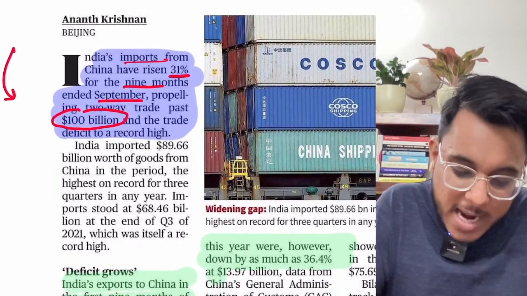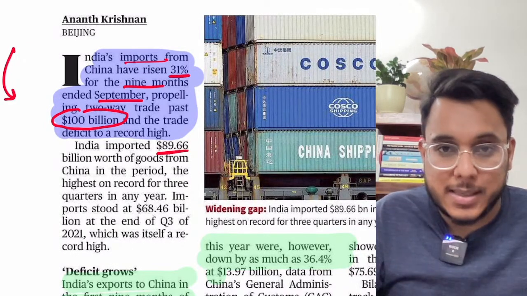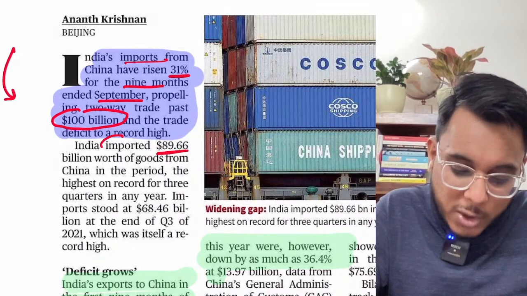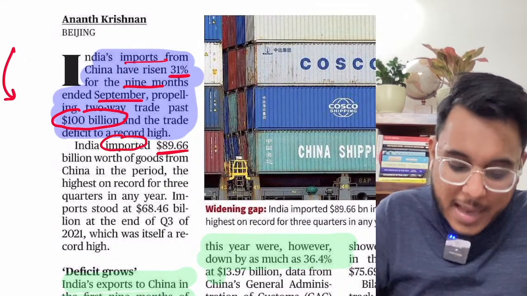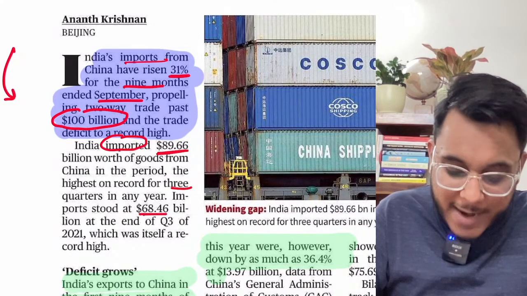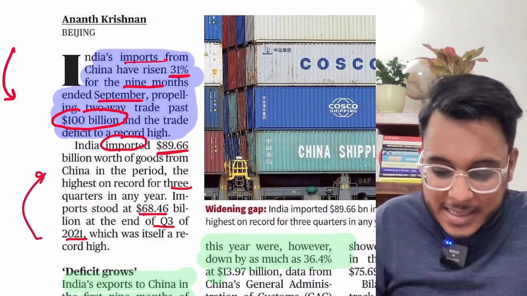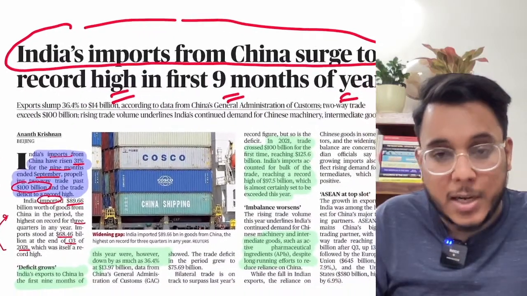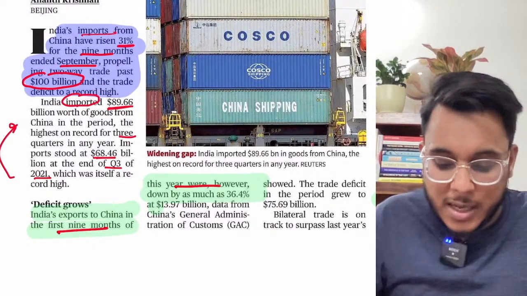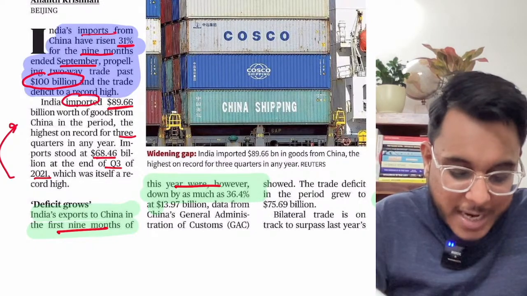It has been said that India imported goods and services worth $89.66 billion, so let's say $90 billion worth of imports we have made from China in the first 9 months, and it has crossed the $68.5 billion figure, which was the record for 2021. This is the year when we have made record imports from China. So in the first 9 months this year, imports are the highest, and at the same time exports are low. The exports that we are making to China are low.